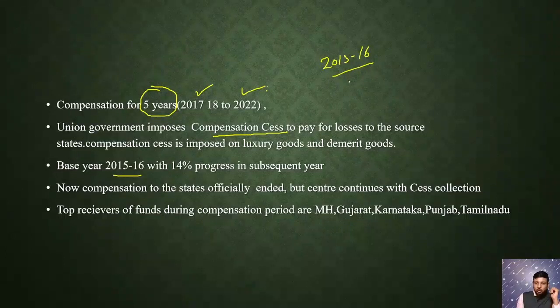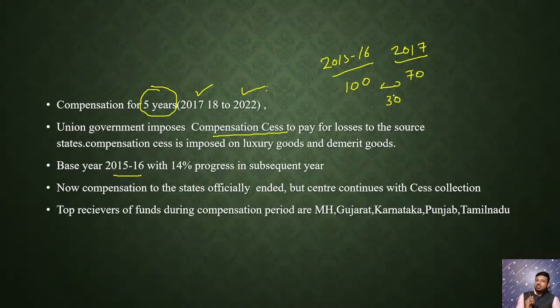Suppose during 2017 the indirect tax income has been reduced to 70 rupees, then this 30 rupees is the shortfall. Whatever the shortfall may be, that shortfall will be given to the state as the GST compensation.